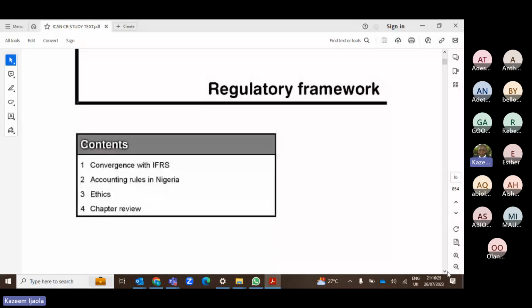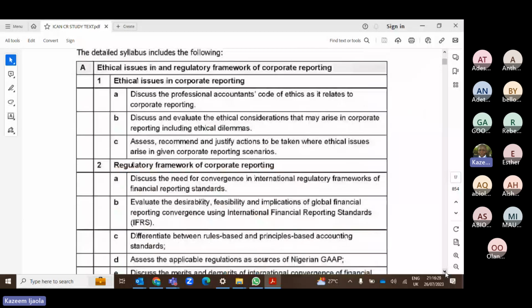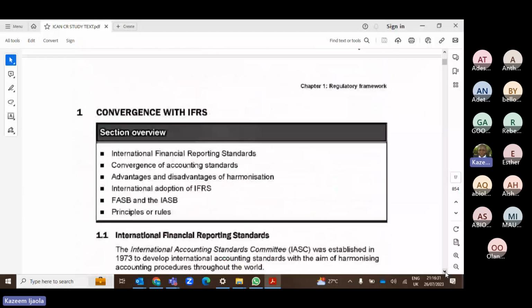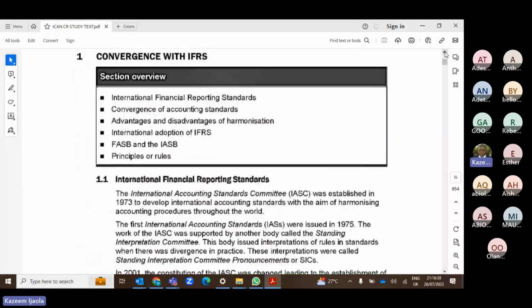All right. So regulatory framework, that's the topic we have for tonight. Let's discuss what the sources of regulations are. Regulation simply means the set of rules that guide us in our professions, right? First of all, let's discuss the sources of those regulations, that is, where those regulations are derived from.